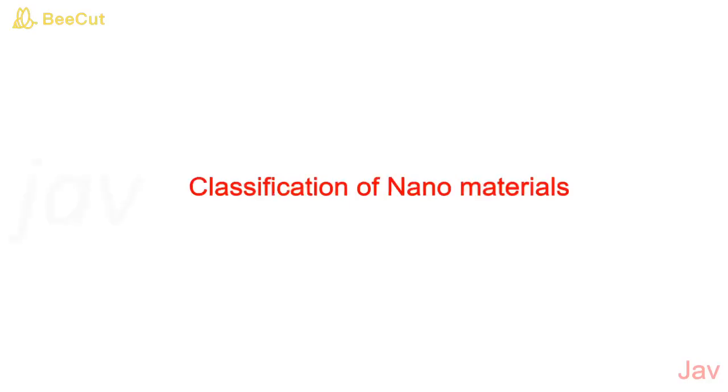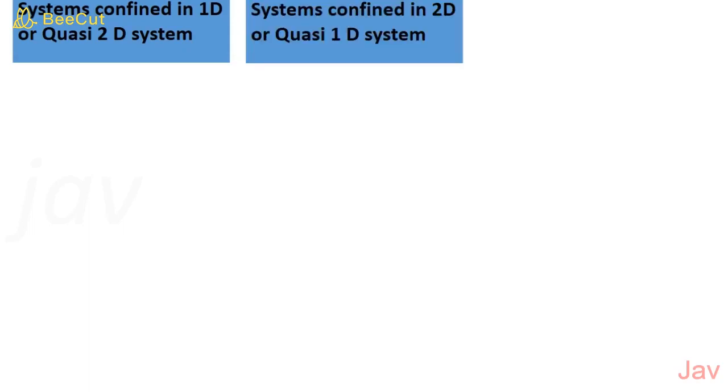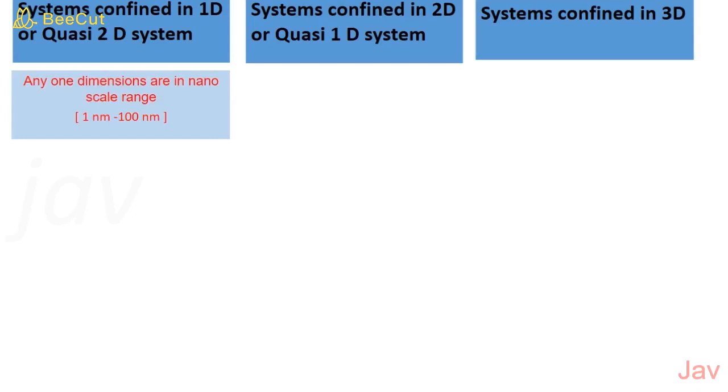Now we are going to study about the classification of nanomaterials. Based on dimension, nanomaterials are classified into three systems: system confined in one dimension or quasi 2D system, system confined in two dimension or quasi 1D system, and system confined in three dimension. In system confined in one dimension, any one dimension will be in the nanoscale range. Nanoscale range extends from 1 nanometer to 100 nanometer.